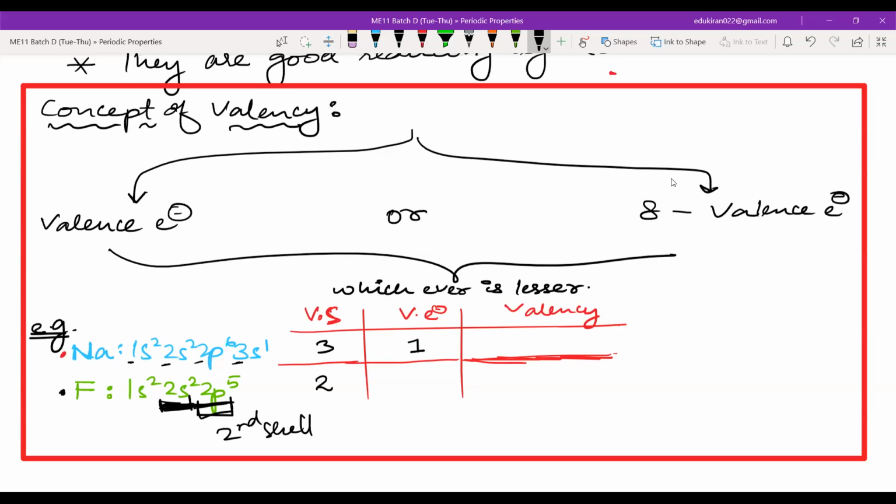Sir, I think both of them are in valence. Both of them are there, right? 7 electrons. Do you remember something? This is the same mistake you people were making in electronic configuration also. So please start studying.